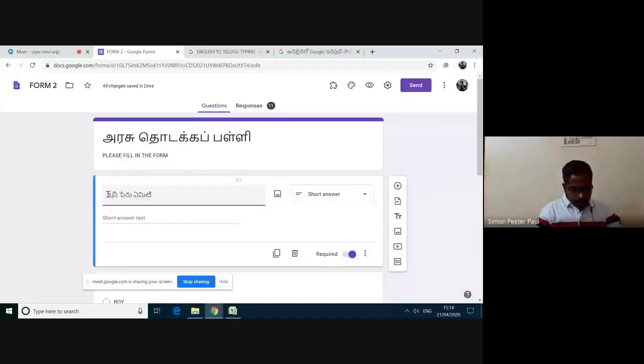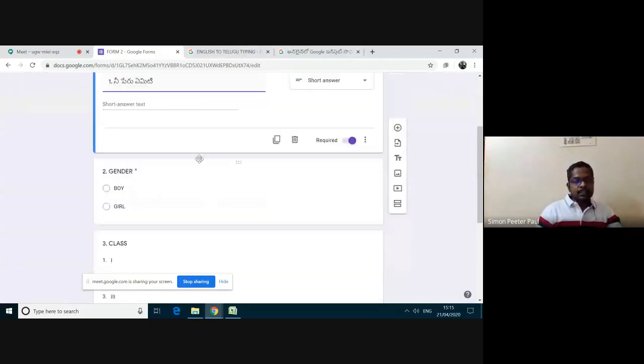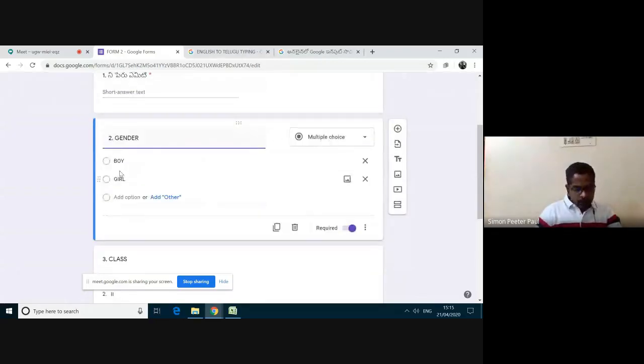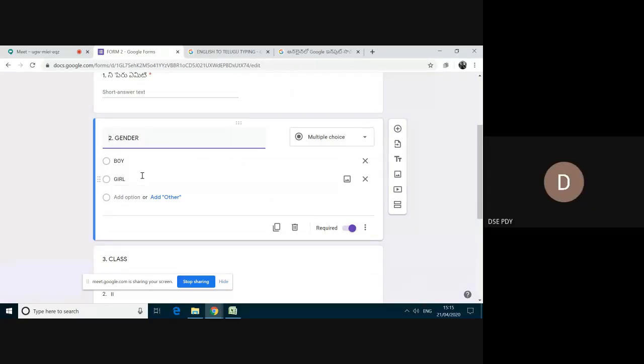Like that you can do. They can't select both the options for gender. So this one is multiple choice. In that, they can select only one option. They can't select two options.